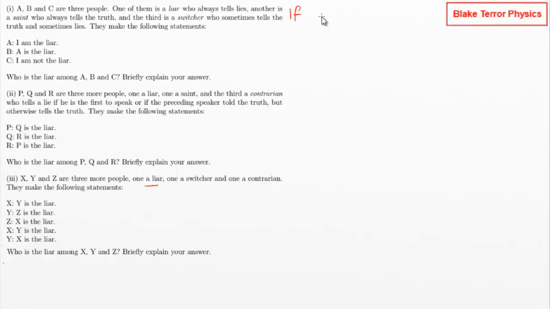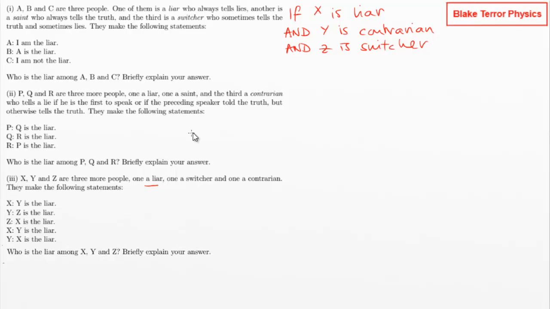So if X is a liar, what does that then mean? Then X is lying. Okay, fine. So Y still could be either. I think we're going to have to do a double commitment here on the hypothesis. So let's say X is a liar and Y is the contrarian. And that means that Z is the switcher. Well, we're going to have a lot of permutations on this.